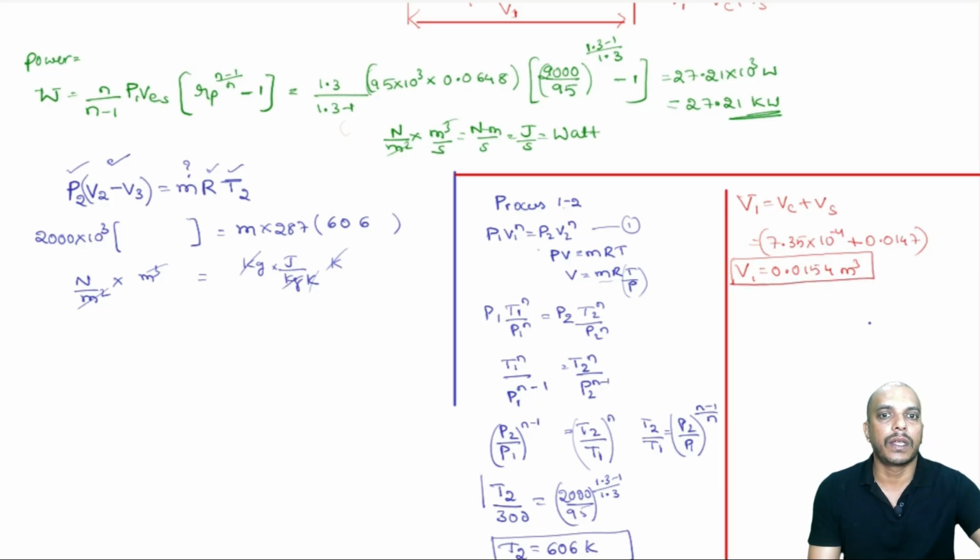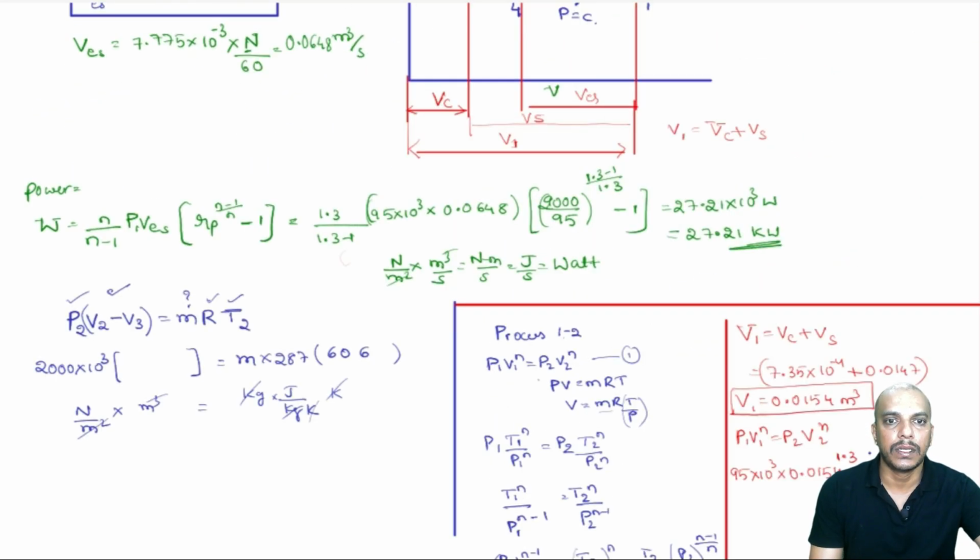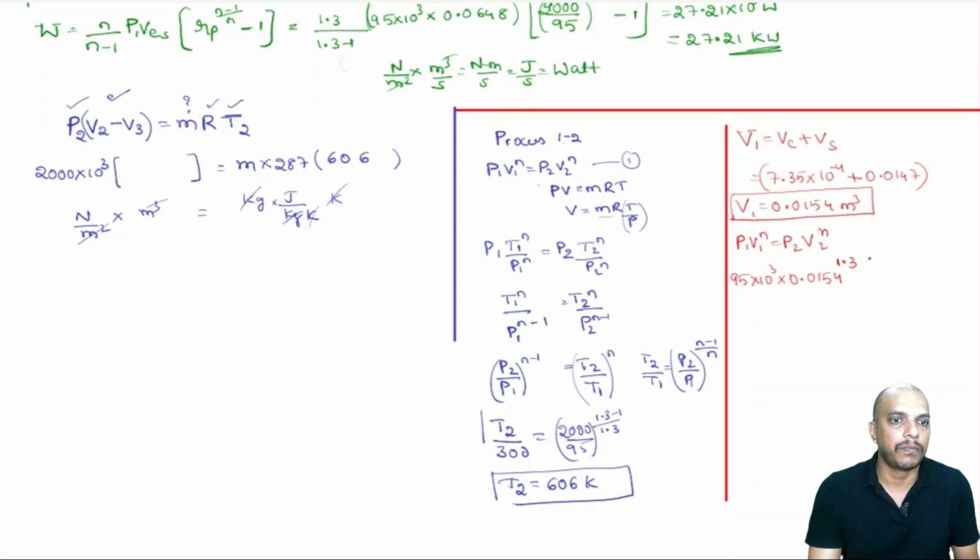Now we have got V1. Once you have V1, we can find out V2. So, P1 V1 power n is equal to P2 V2 power n. P1 is 95 into 10 power 3, V1 is 0.0154, power n is 1.3, n is 1.3, correct? Yes. P2 is 2000 into 10 power 3 into V2 power 1.3.